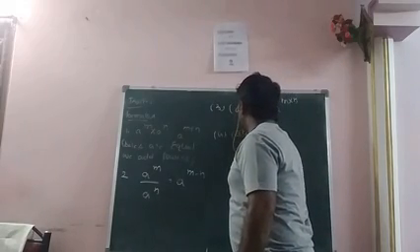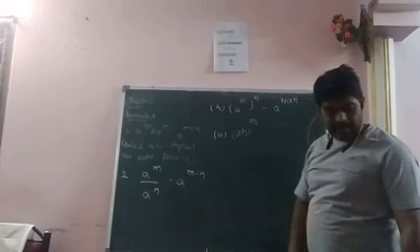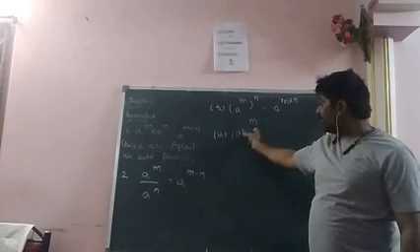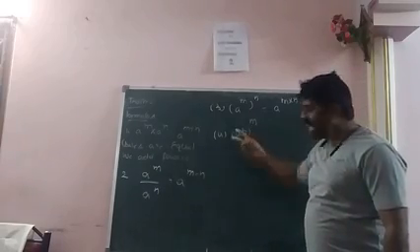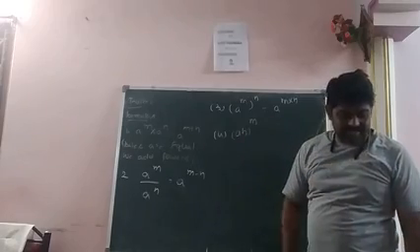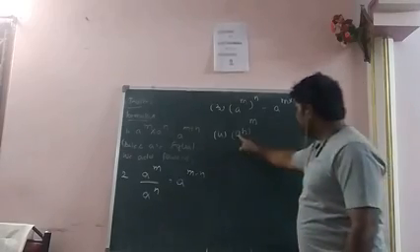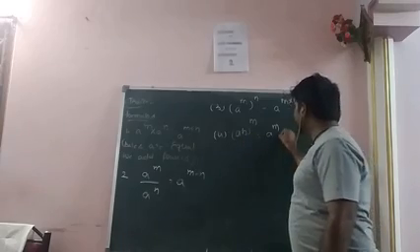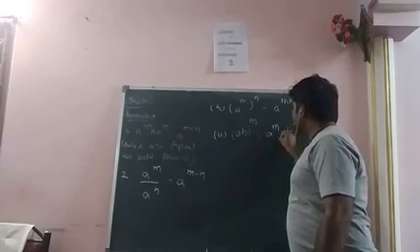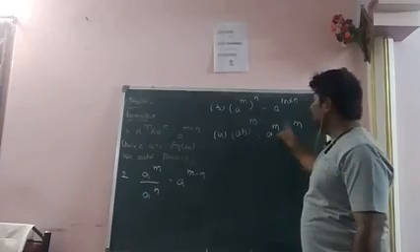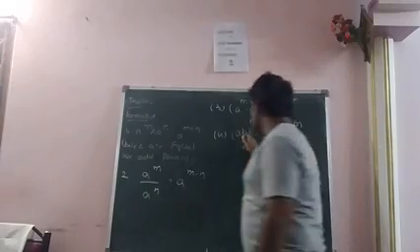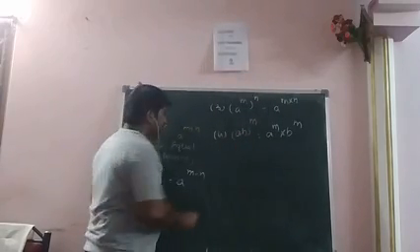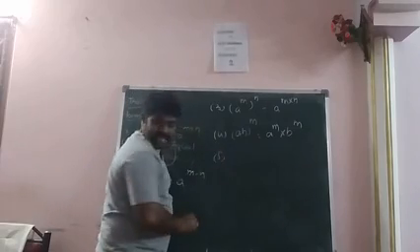Okay. And next, ab whole power m. What is the base? ab. What is the power? m. In the base we have two terms. Separate the bases. So the first base is a, a power m. And the second base is b. That is a power m into b power m. And similarly for a by b.